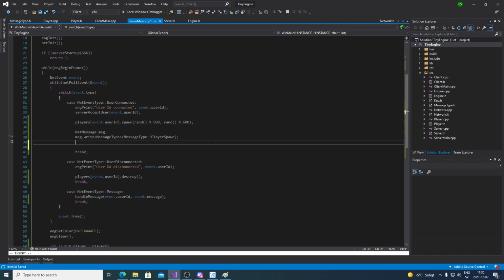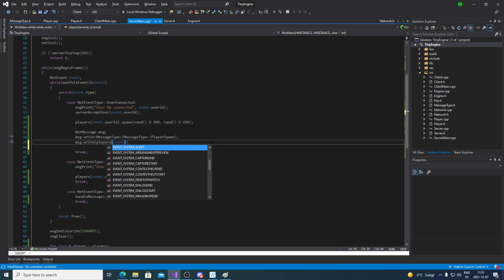Can anyone explain to me why it doesn't work? It's kind of a leading question. Why can't we send pointers over here? Why can't I do something like message writes players event user ID?